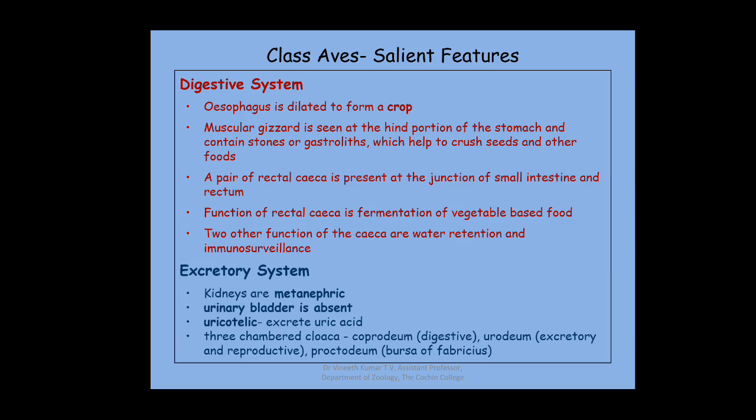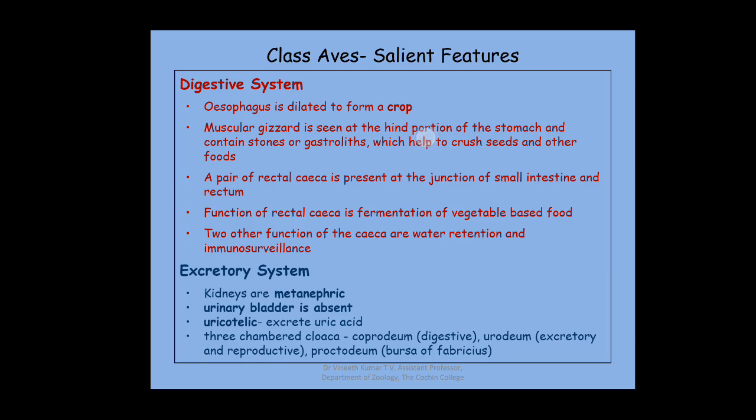The cloaca is three-chambered. That means the cloaca is a common opening for the reproductive, excretory as well as digestive waste, and it has three chambers. The first chamber is called the coprodeum, where the digestive waste comes. The second one is the urodeum, where the excretory and reproductive ducts open. And the last one is the proctodeum, the region where you can see the bursa of Fabricius, which is the immune organ in the case of birds. So this is with the excretory system.